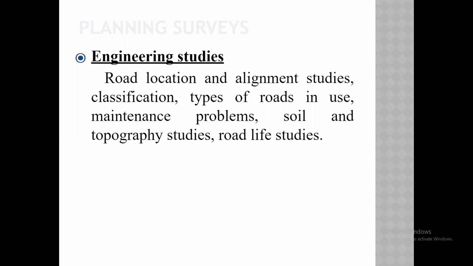Also, whether we are planning for 2-lane, 4-lane, 6-lane, or 8-lane. Depending on the traffic and the future scope, we need to decide the lanes and types of roads. Then we also have to study the maintenance problem. Areas like river areas with bridges require more maintenance. If the area is very clayey, we need more maintenance. If the water table is at a higher level, there are chances of cracks on the road, so we need more maintenance.